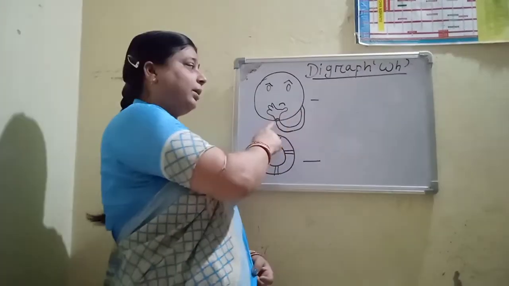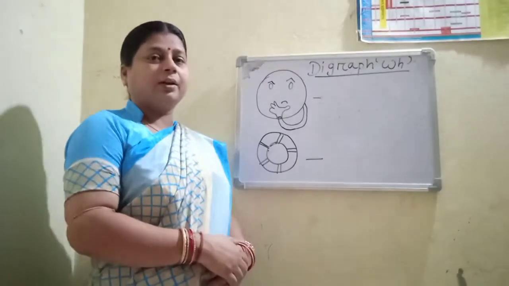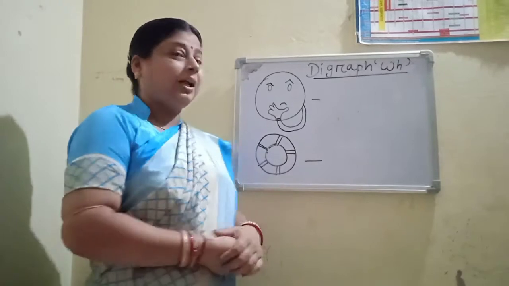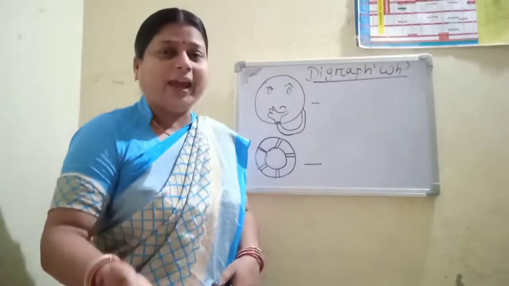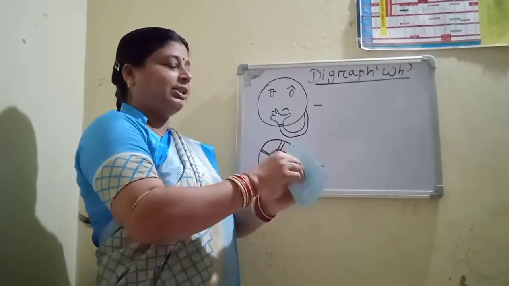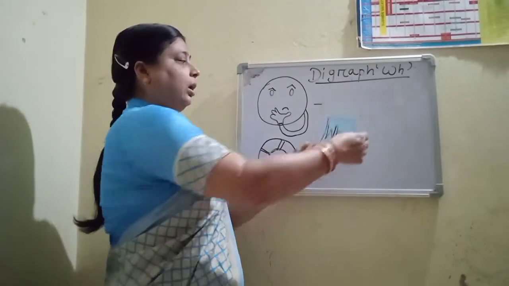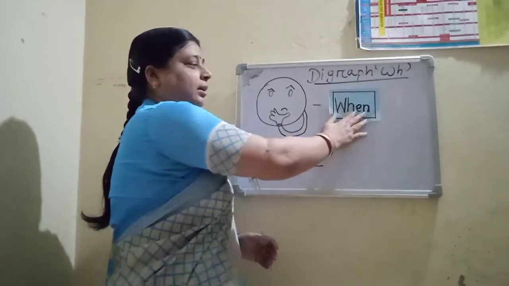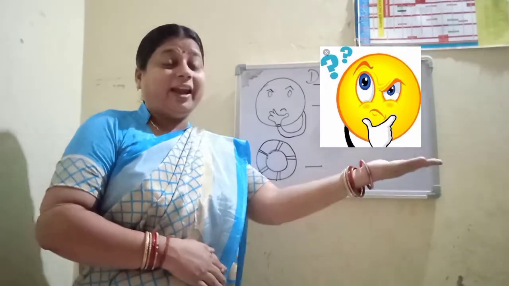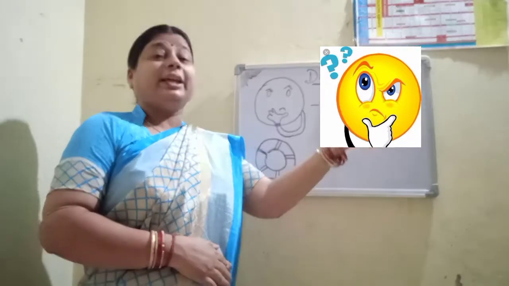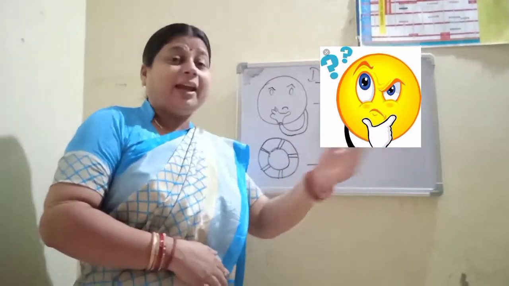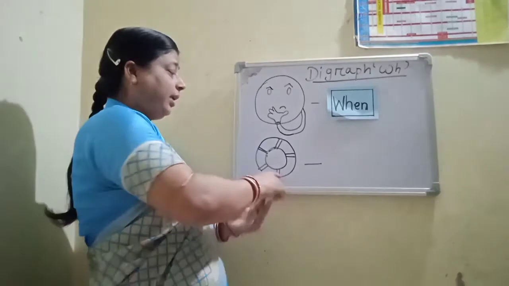Okay? Have a look here. What is the first picture? Tell me. The picture is when. When. What is the spelling of when? W-H-E-N. When. When. When.